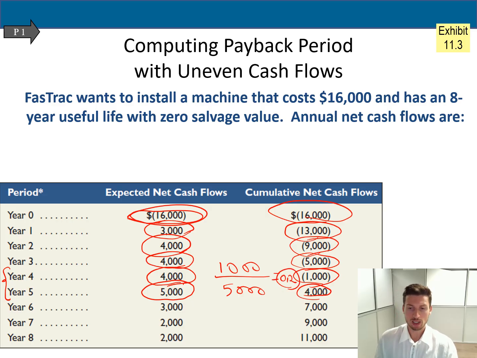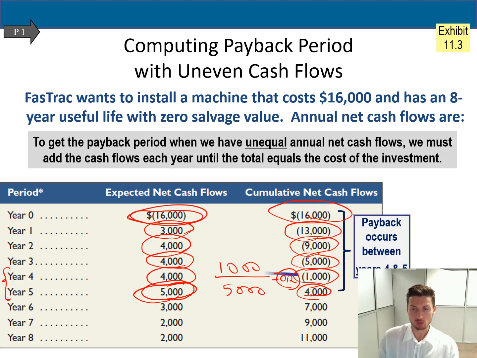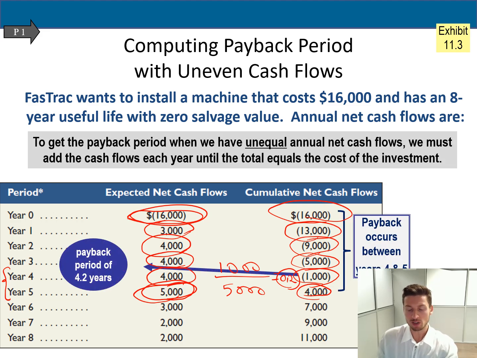So what does it mean? It simply means that in your net cash inflow, which is 5,000, 1,000 is only 20%. So let's say from 1 year it's 1 divided by 5, 0.2. Okay? So if it's 0.2, it means that my payback period will be 4 years and 0.2. So it will be 4 years and 0.2 to get back my money. So it will take around 4.2 years in order to get my money back.